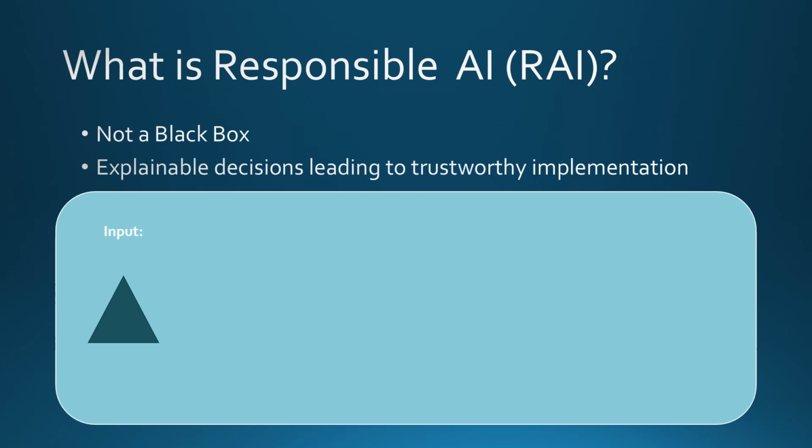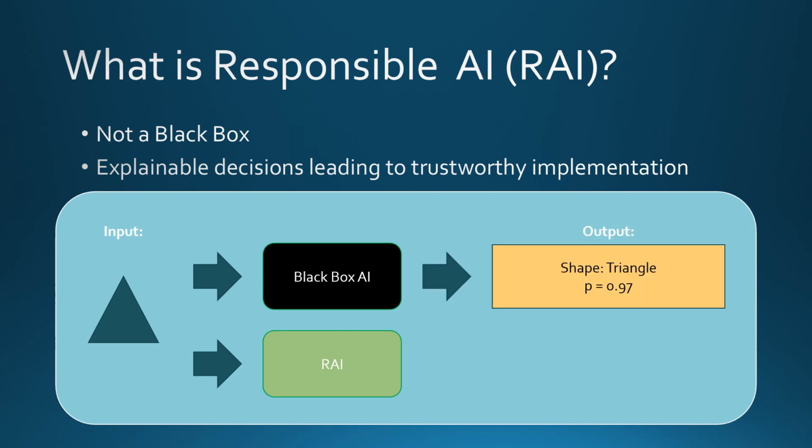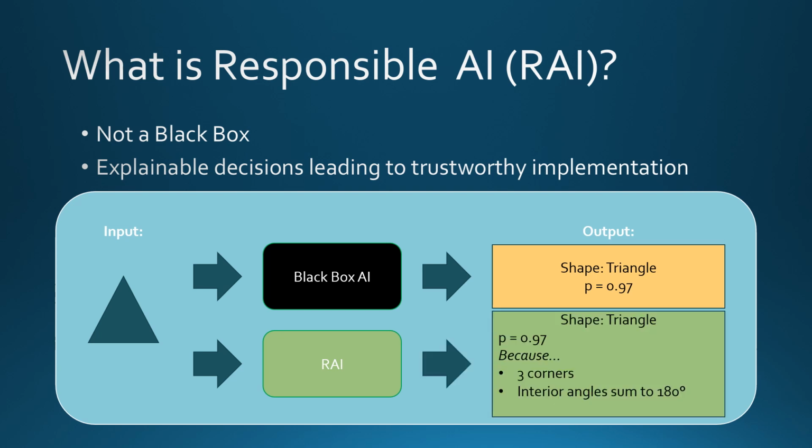Here, an input of a triangle is given. We have two AI systems, one being a black box and one being a responsible AI system. In both implementations, it is shown that the shape is a triangle and that the percent confidence is identical. However, in the RAI example, the rationale for the decision is provided. It is shown that the shape is a triangle due to its three corners and that the sum of the shape's interior angles is 180 degrees.